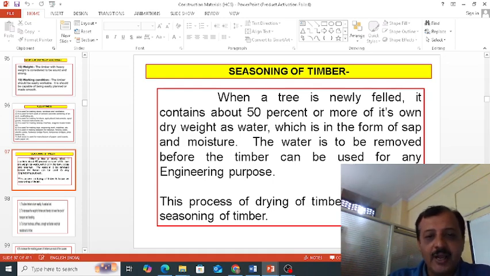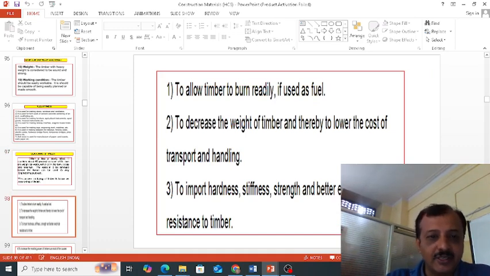And this moisture has to be removed from the timber when we are using it for engineering purposes, like for making doors, windows, etc. So we have to remove the moisture content from the timber. This process of drying of timber, or removing moisture content from the timber, is known as seasoning of timber. So what is seasoning? It is the process of removing moisture from timber. Understood? Now why does seasoning have to be done? What are the advantages of doing seasoning?